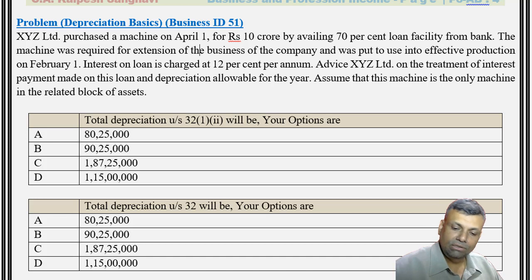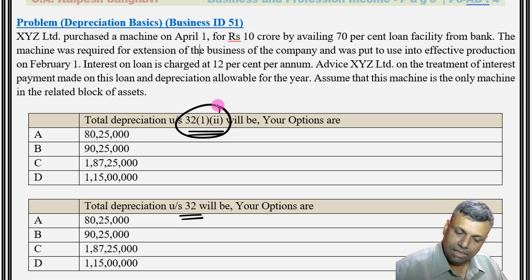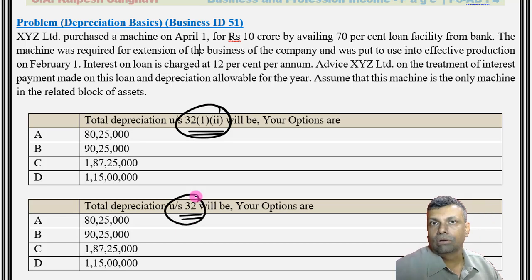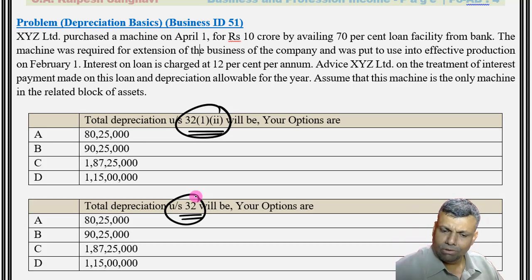This particular question is already testing your knowledge. See 32(1)(ii) and under section 32. That means 32(1)(ii) is basically your normal depreciation, and section 32 would basically mean your total depreciation. Now, here we are not very sure whether it is a manufacturing concern or whether you will be eligible for the purpose of additional depreciation or not. In that case there is a little bit of a gap, because we have only these options. Considering the MCQs, you have to fit the data somewhere or the other.